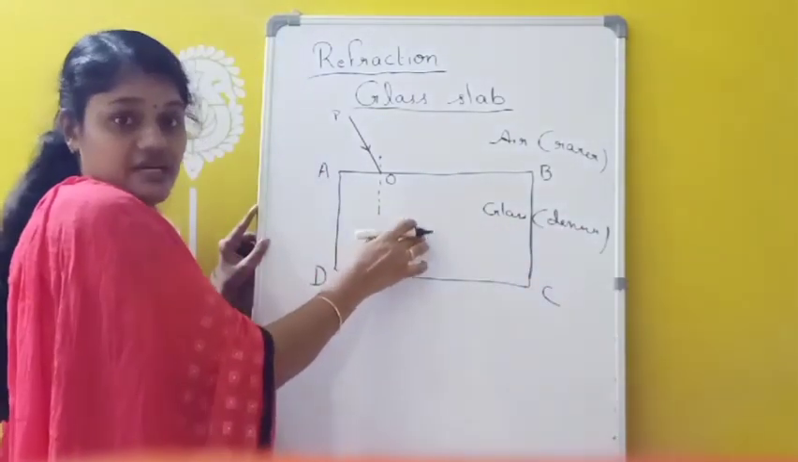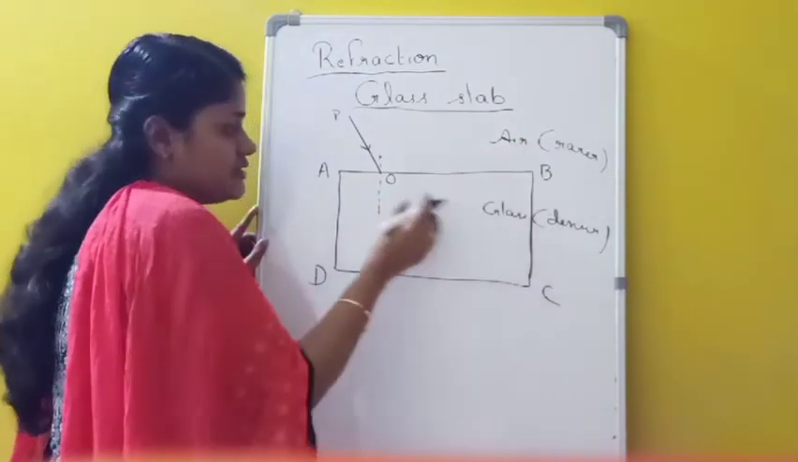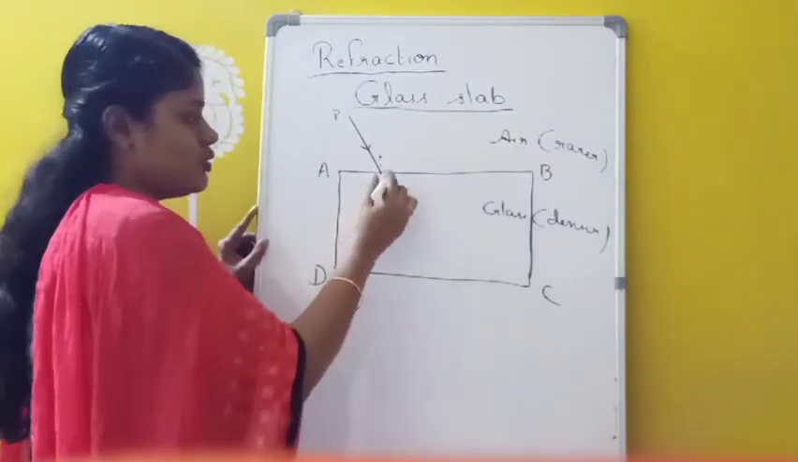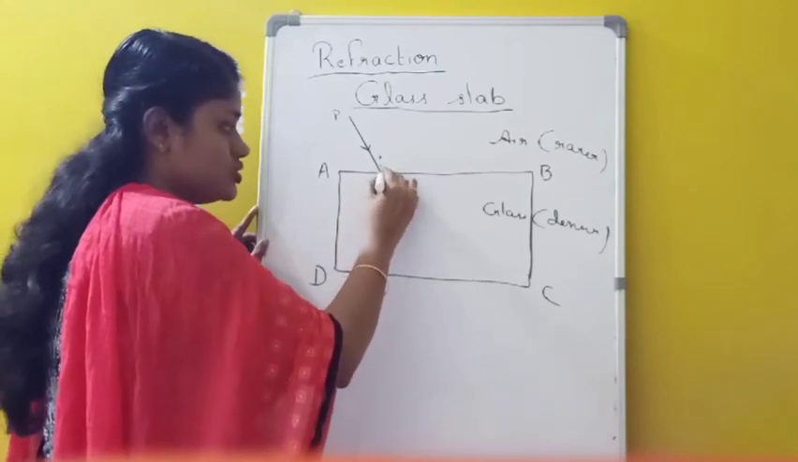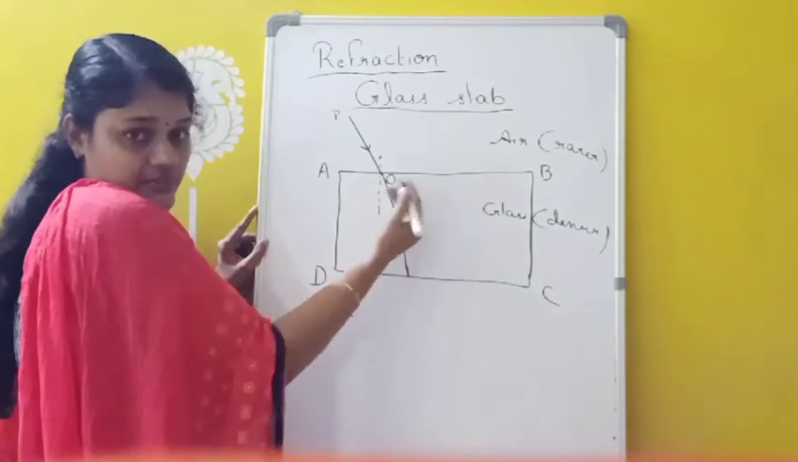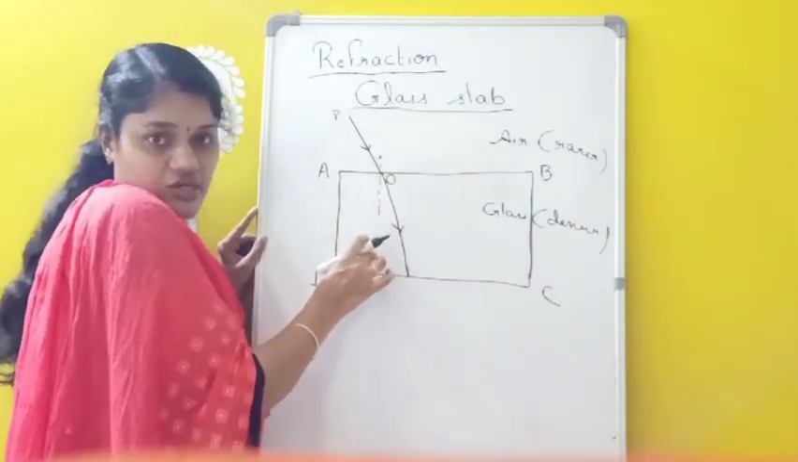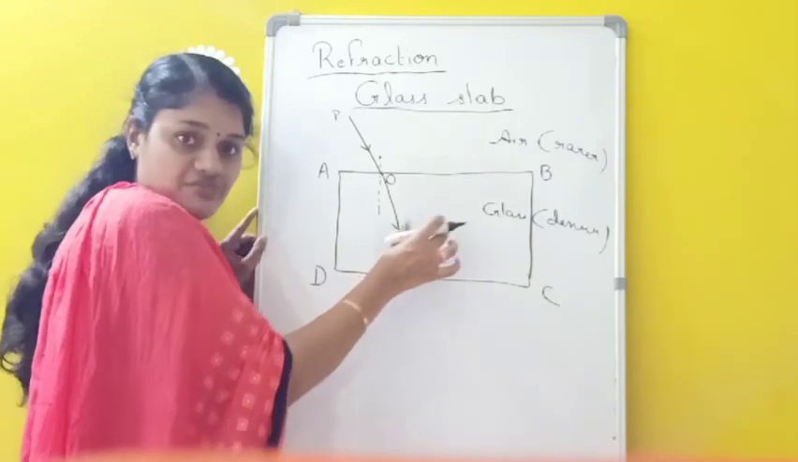So we know that whenever light travels from a rarer medium to a denser medium, the light ray will bend towards the normal. So this light ray is bending towards the normal. What is the reason? The speed of light will decrease, or the light ray will be traveling slower in which medium?